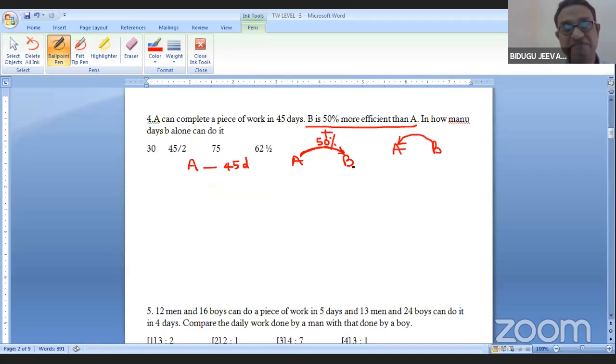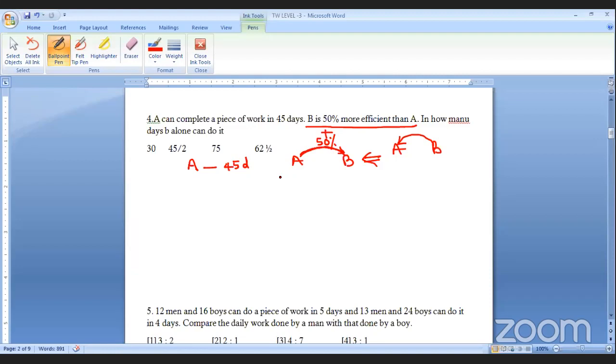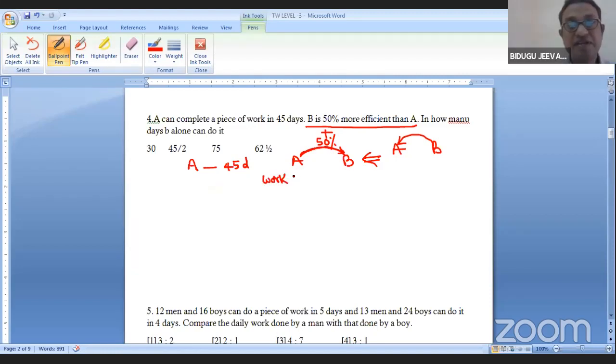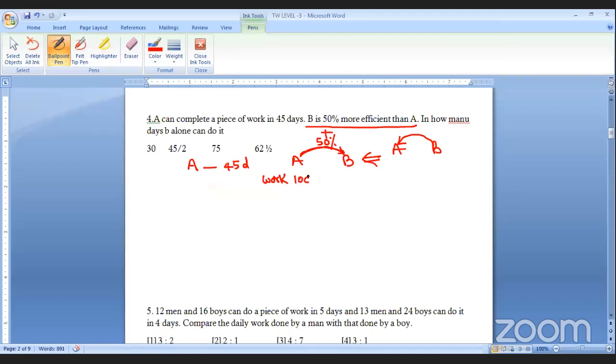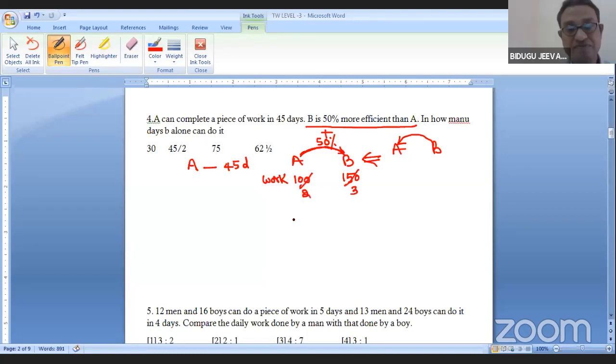I think this figure gives the information. Efficient means what? If A can do 100 work, B does 150 work, that is 3 to 2. That means if B can do 3 works, A can do only 2 works. Coming to the days, it will come the opposite way.